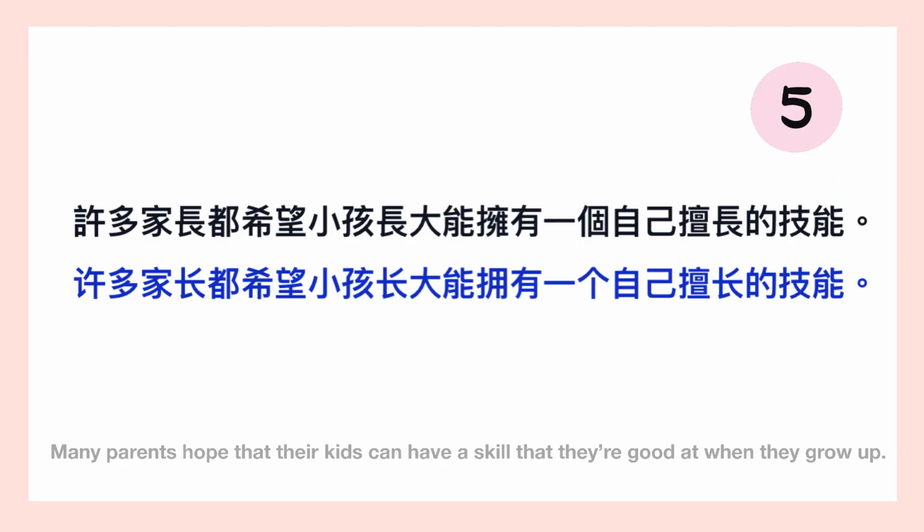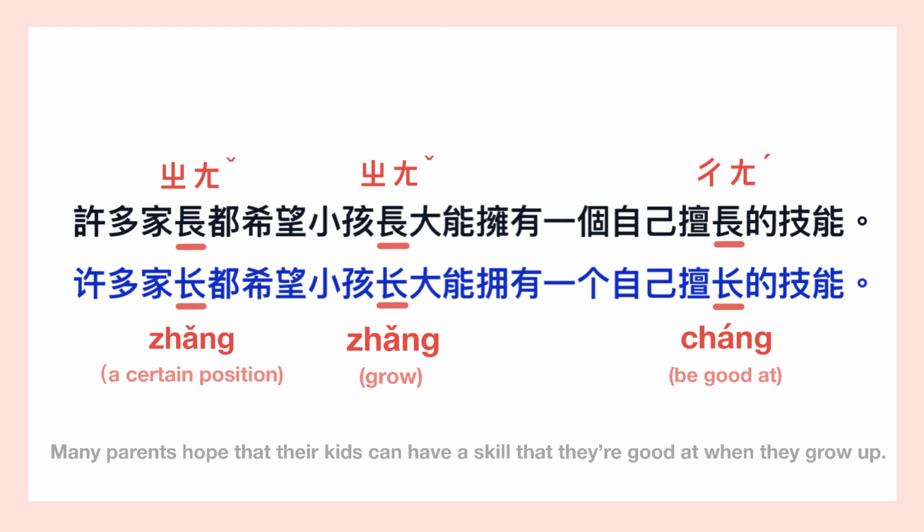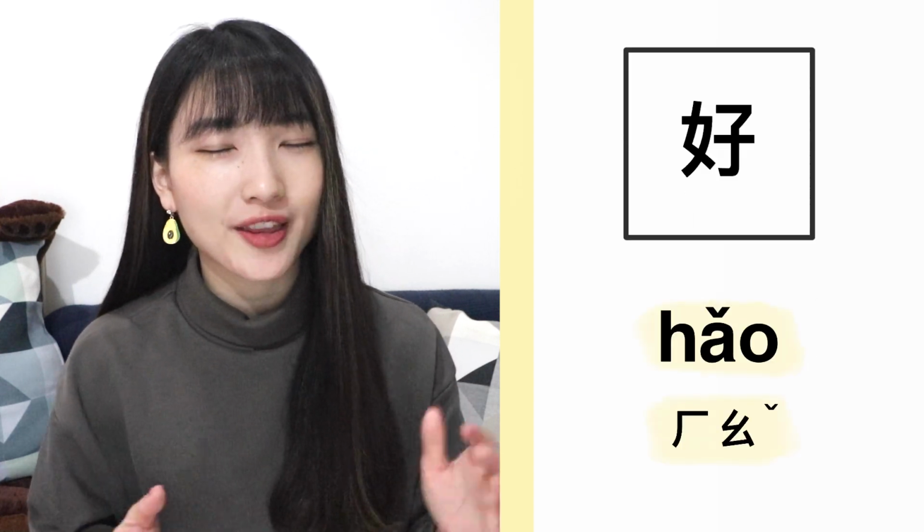Okay, now let's think about how we should say this sentence. 许多家长都希望小孩长大能拥有一个自己擅长的技能。Okay, the last 多音字 for today is, you must be familiar with its pronunciation hǎo, but actually when this character